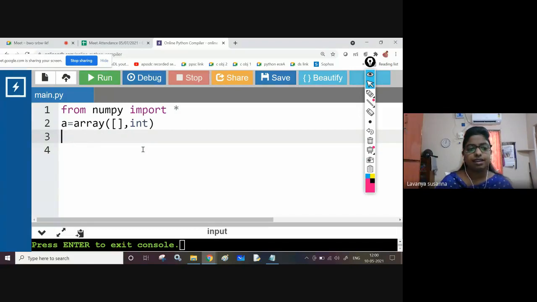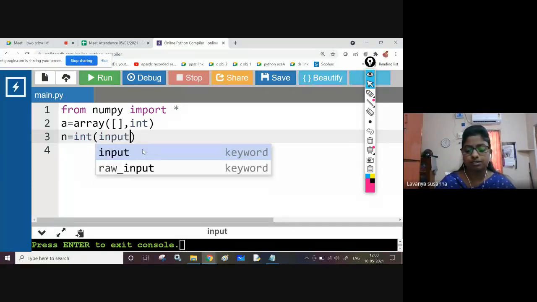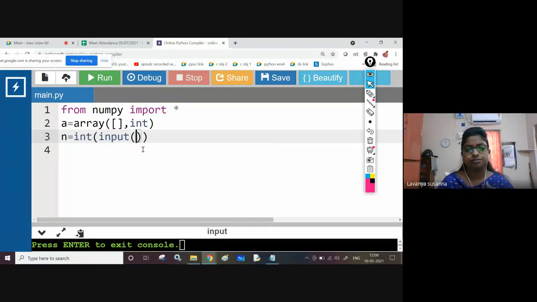Next, A equal to array, empty list comma int. Next, n equal to int of input, enter number of elements, the size of the array.